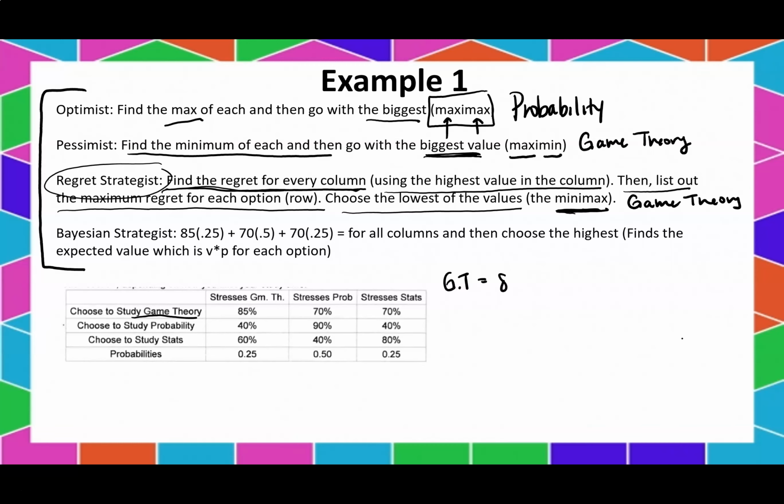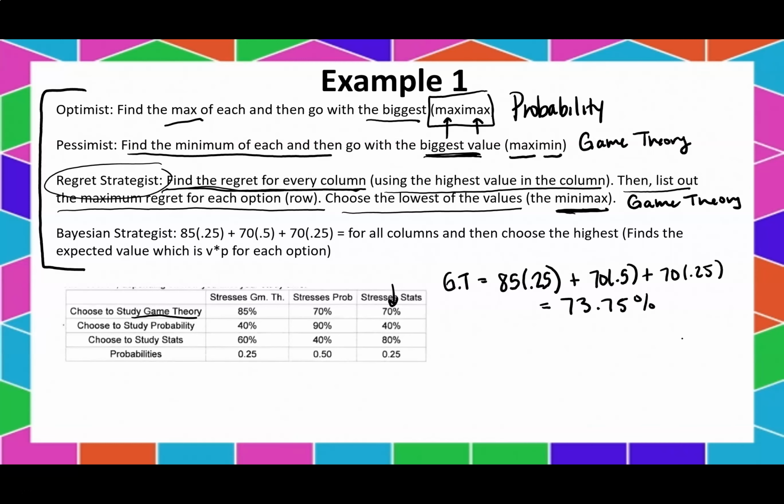You've got a 25% chance of getting an 85%. But you've got a 50% chance of getting a 70%. So I go 70 times 0.5. And then I've got a 25% chance of getting a 70 right here. So I'm going to go 70 times 0.25. And that gives me 73.75. So you should expect, given the probabilities with the Bayesian strategist theory, that you'll get a 73.75%.